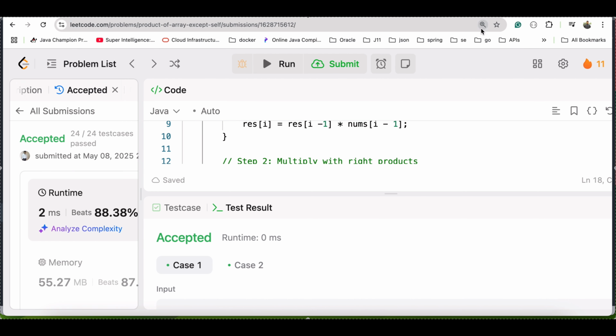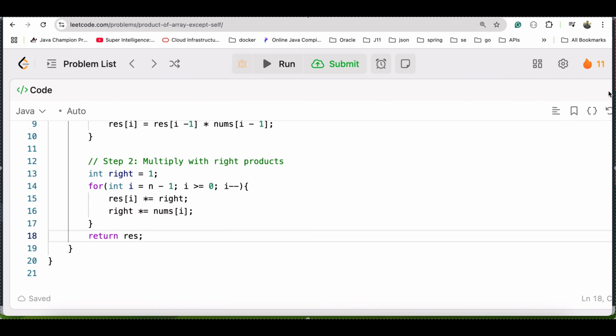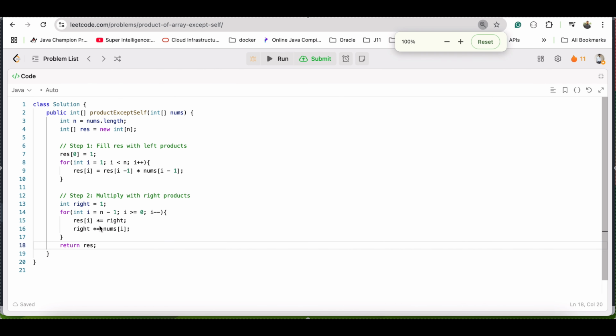So what we have observed, let me zoom out. As you can see, we have 2 steps we need to do. The first step is the first pass where we will calculate the left product, right? And to calculate the left product, we assign res at 0 as 1, and then you multiply res at I minus 1 with nums at I minus 1. You will get all the left products here.